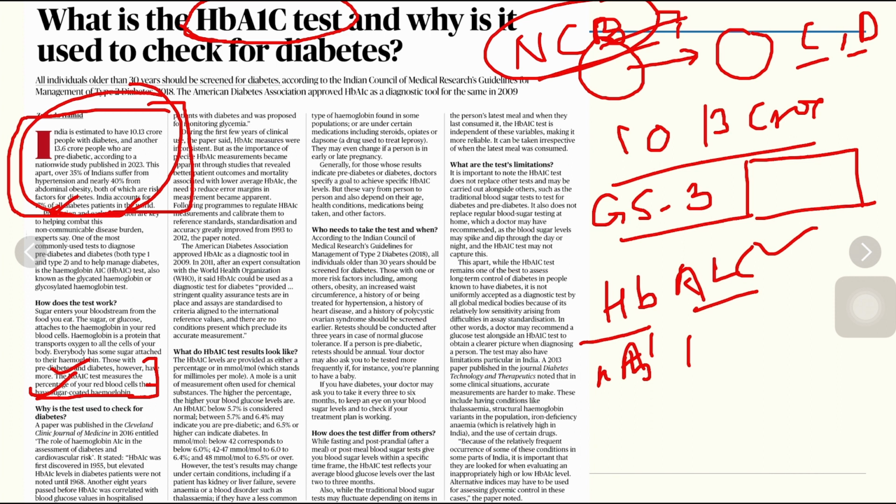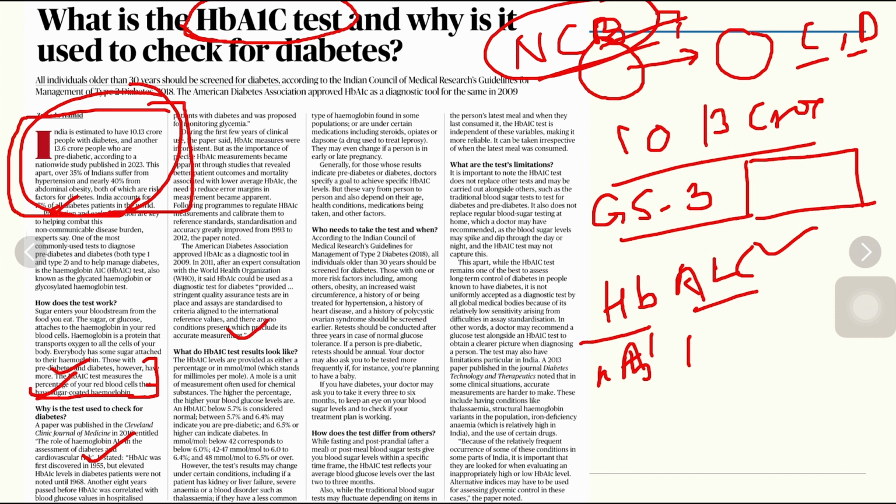HbA1c was first discovered in 1955, but elevated HbA1c levels in diabetes patients were not noted until 1968. HbA1c was later correlated with blood glucose levels in hospitalized patients with diabetes and was proposed for monitoring glycemia. During the first years of clinical use, HbA1c measures were inconsistent, but as the importance of precise measurements became apparent through studies that revealed better patient outcomes and mortality associated with lower average HbA1c, the need to reduce error margins in measurement became apparent.